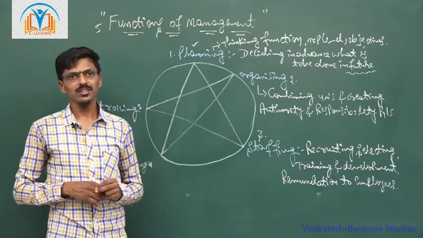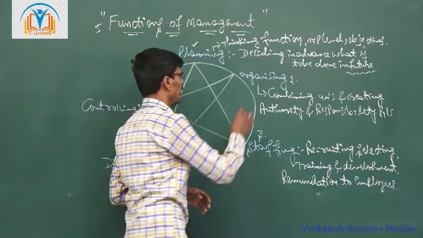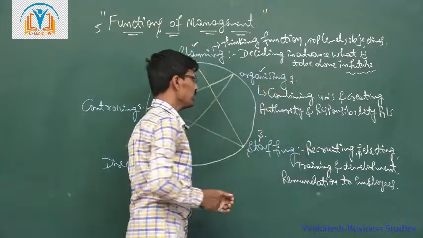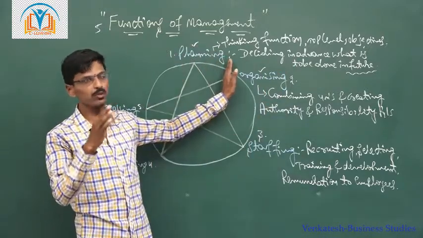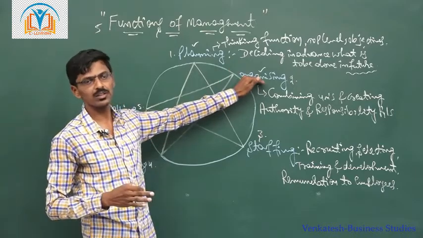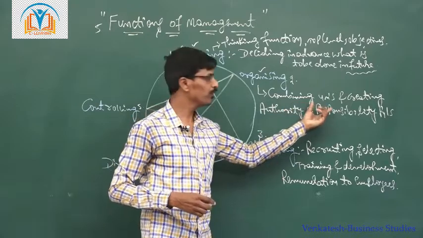Then the second function of management is organizing. Once you decide the plan, you need to move forward to the second function, organizing. Organizing means combining all the 4 M's.